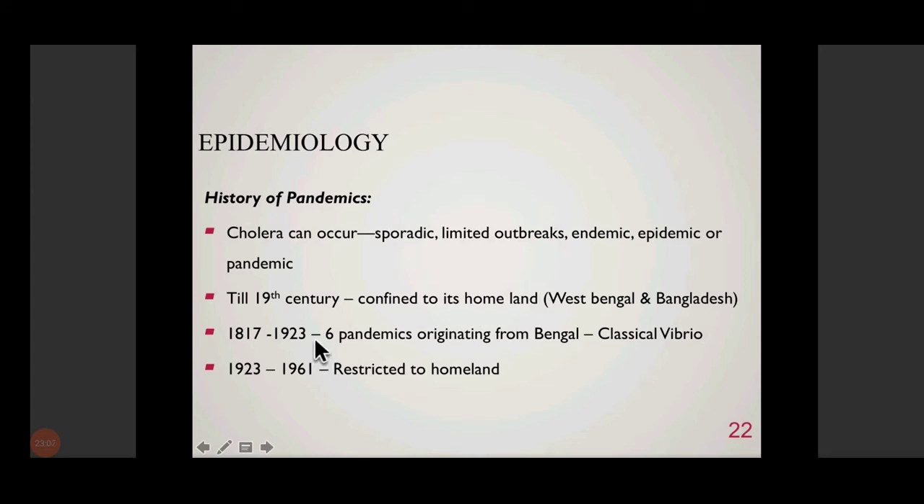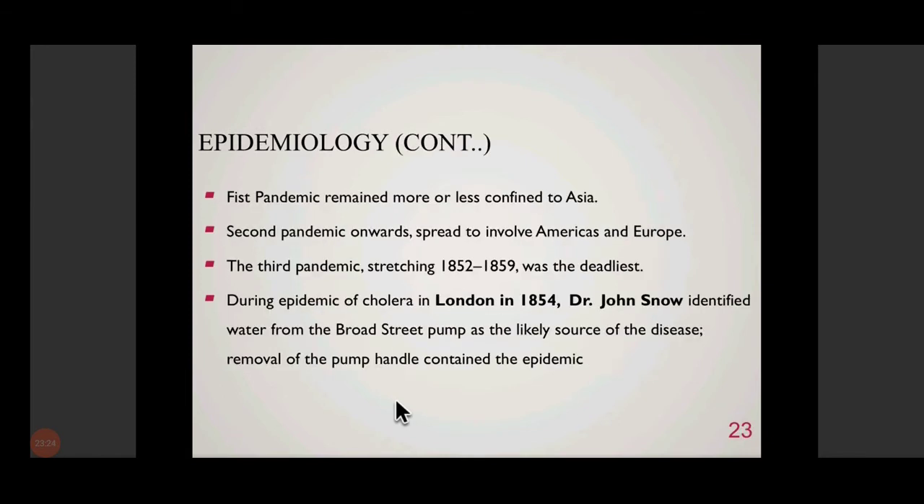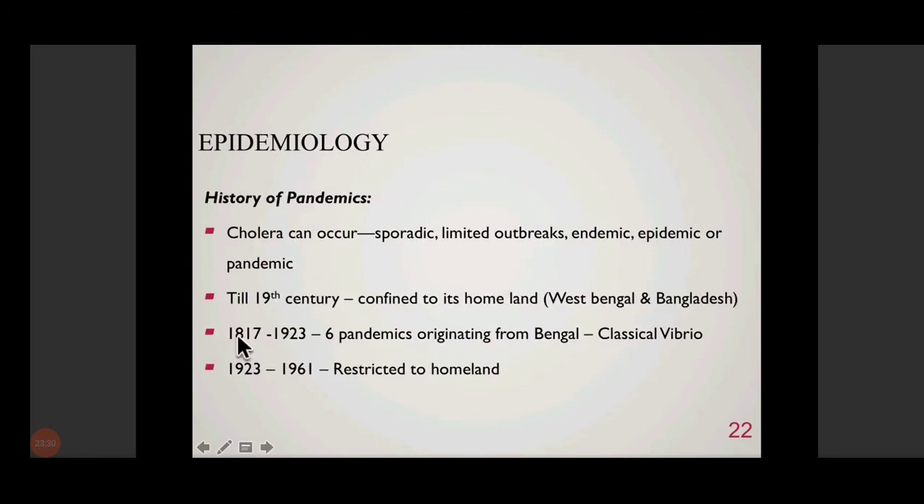So the sixth pandemic ended in 1923, and after that till 1961 it restricted itself again to mostly its homeland, that is West Bengal, Bangladesh and the Indian subcontinent. But after 1961 began the seventh pandemic, which we'll discuss later.